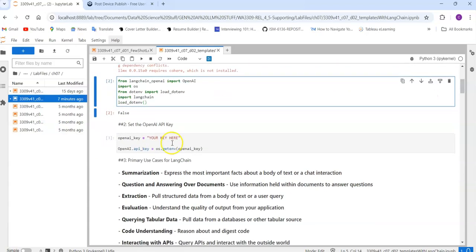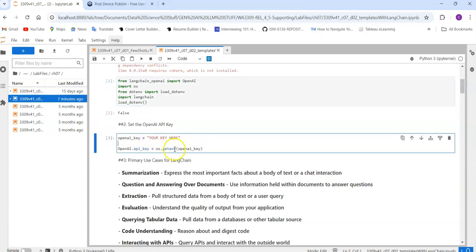Okay. Next thing is, as usual, you have to grab the OpenAI API key and give it to a variable, and then you set that as your global variable, so that you don't need to use it every time. Once you set that variable and made it accessible on your laptop, you can just call the os.getenv method for accessing that particular API key.